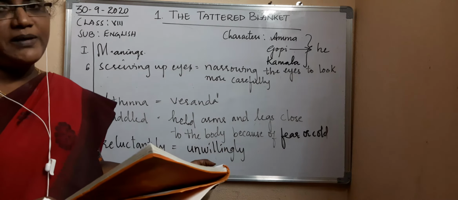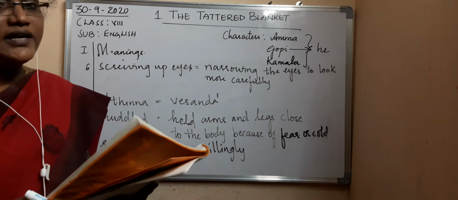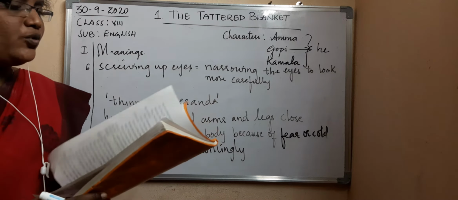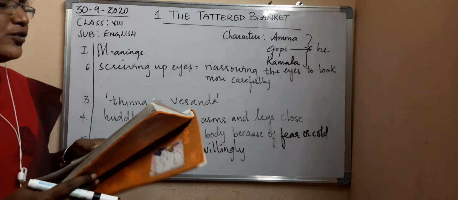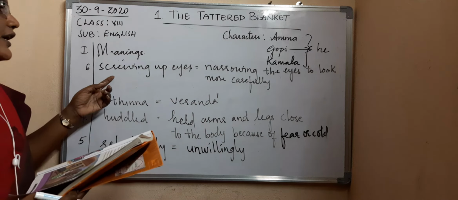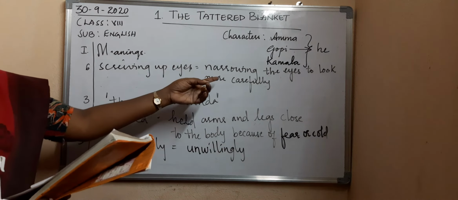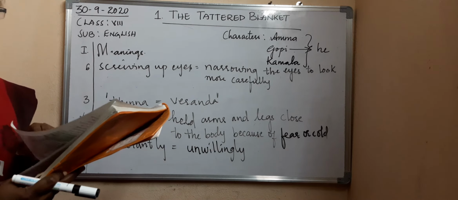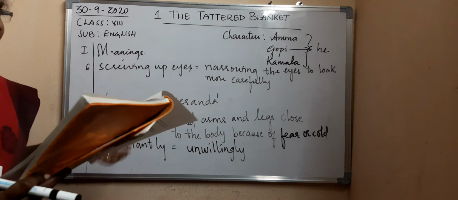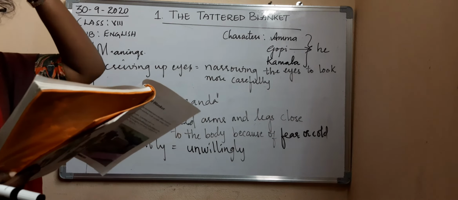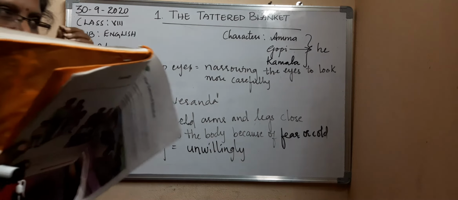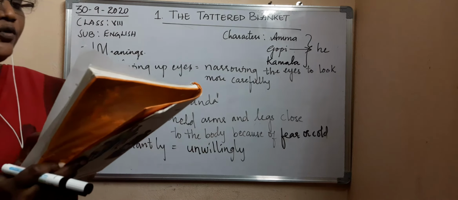So now here, as she was not interested to go and see who has come, she reluctantly moved from that place. Reluctantly means unwillingly she moved from that place, and she went to the gate to see who has come. And screwing up her eyes means narrowing the eyes to look more carefully. She went and peered into the darkness, as she covered her head completely with the bath towel, and within the darkness she was seeing who has come.